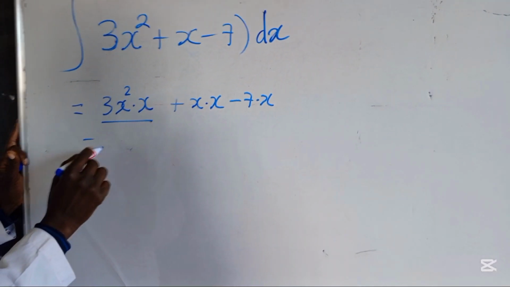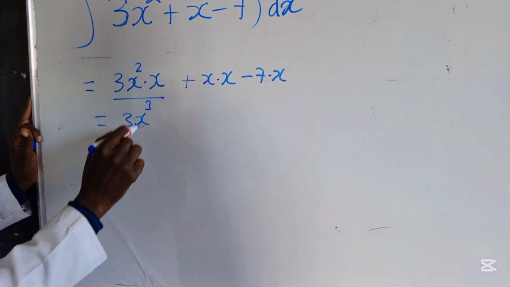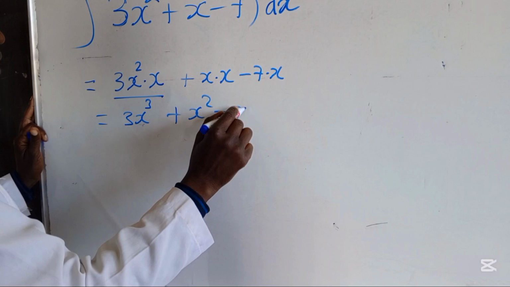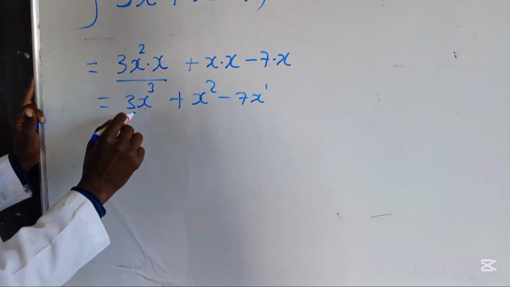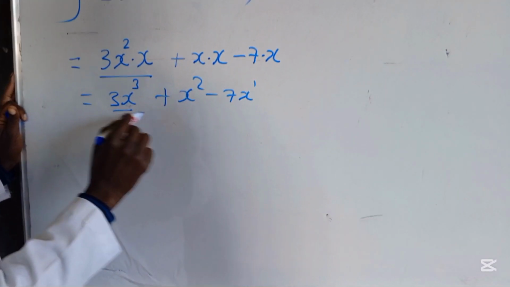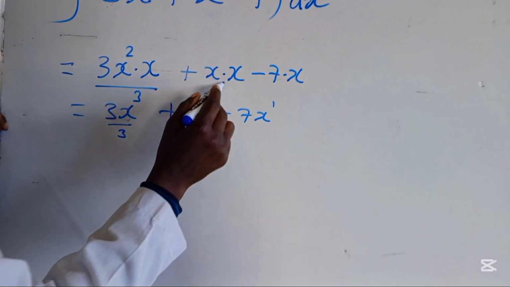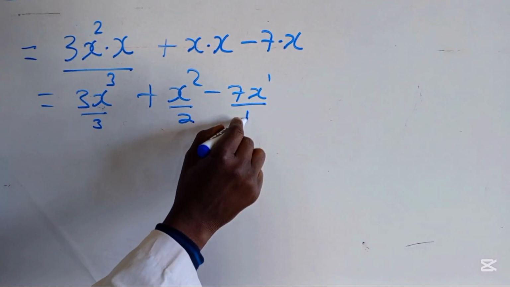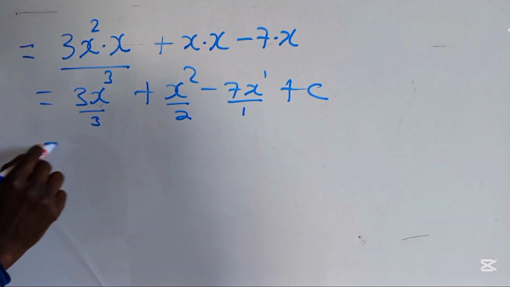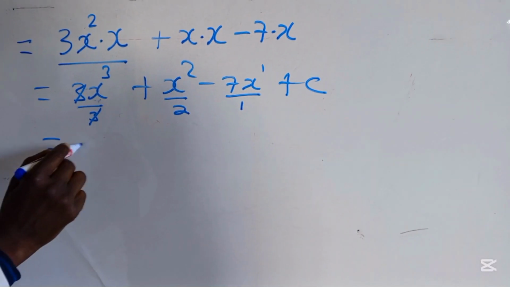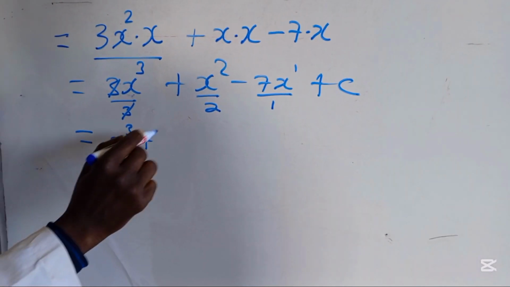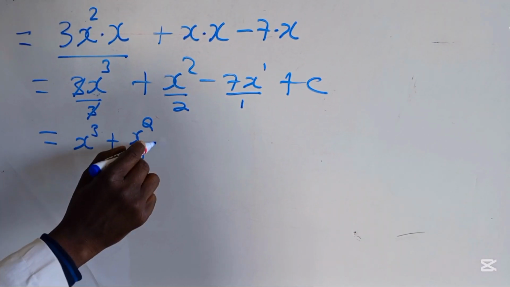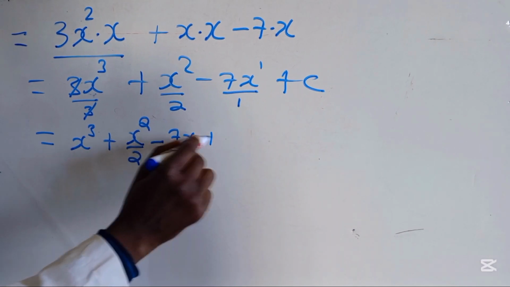This is the same as just saying x to the power 3, and this is the same as x to the power 2, and this is the same as x to the power 1. So you divide by the powers. Here by 3. Here it was 2, that is my power. Here the power of x is 1, plus c. It means you continue, and by so doing you are going to have a situation like this. It means you have integrated.